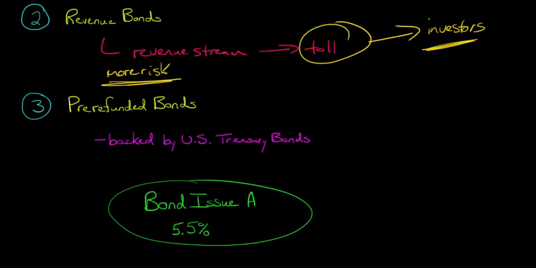Basically, let's think of that you have this issuance. So we'll call it bond issue A, right? You issue bonds at 5.5%. Now, let's say the interest rates drop, and they drop to 3%. So now you say, you know what, I want to refinance, right? I should say the municipality wants to refinance. So they have another bond issuance. They issue bond issue B for now 3% rate, right?